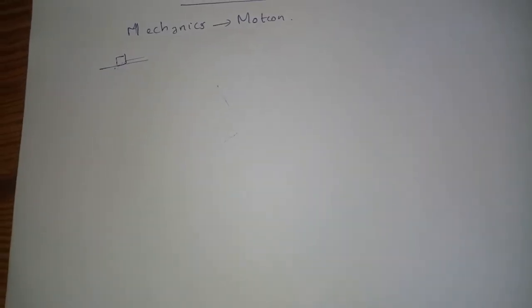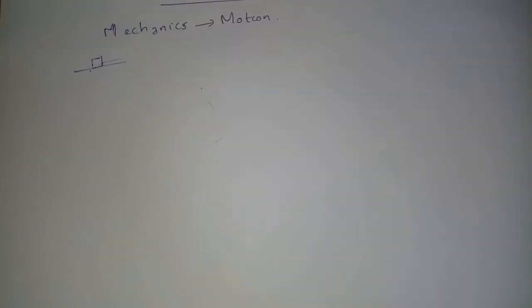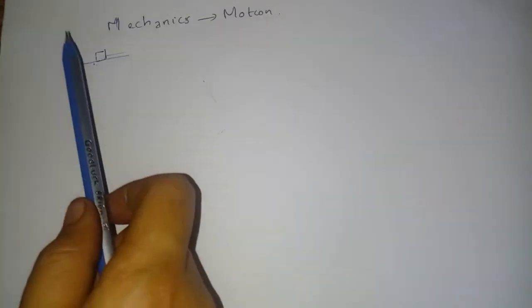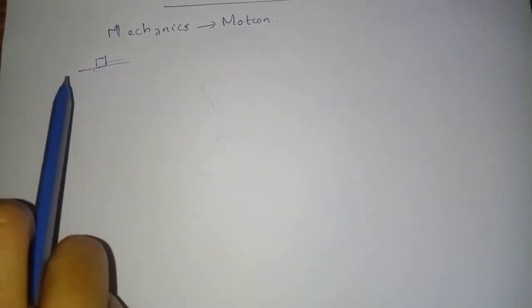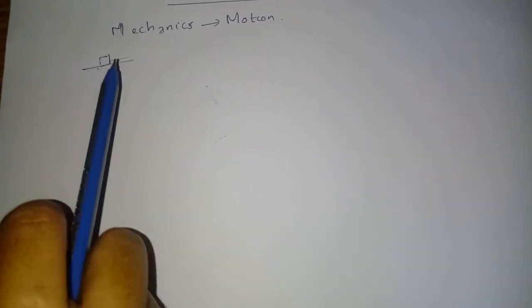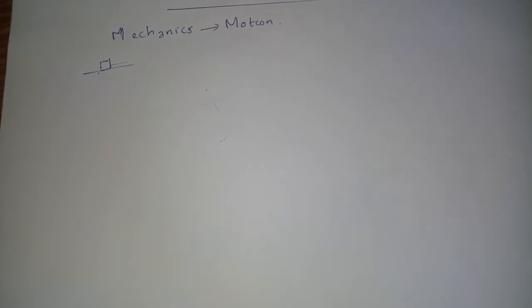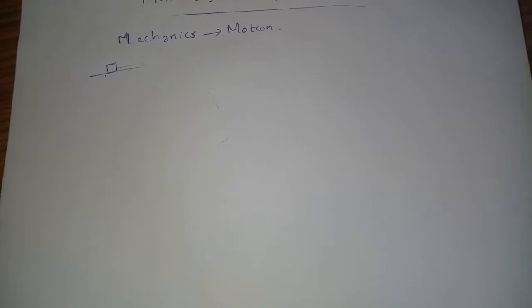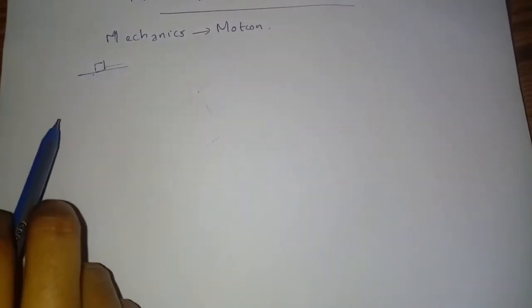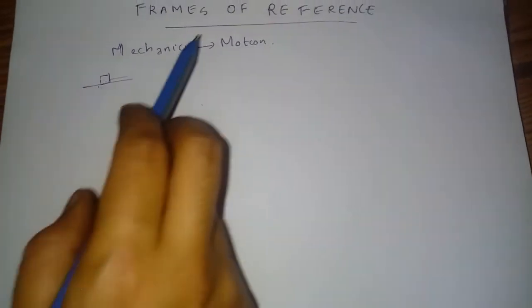For the description of motion, we require some references. Okay, so we said that the state of motion or state of rest involves a change of position with respect to some other stationary object. So we have to compare it with some bodies, so we need a reference. The reference chosen for the description of motion is called a frame of reference.